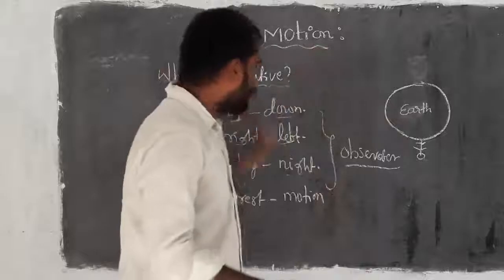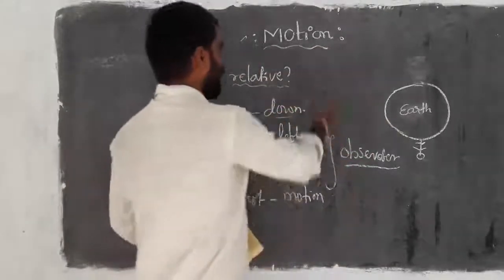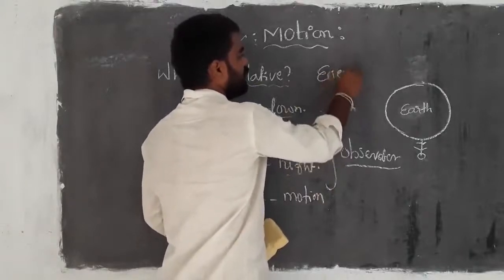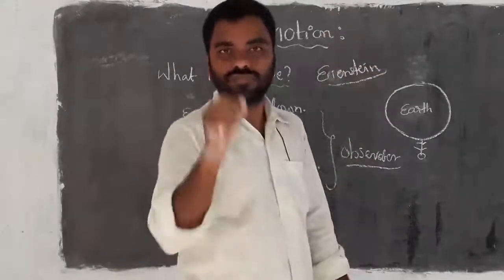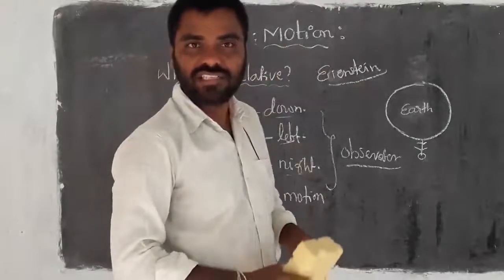So all these things were initially introduced by the scientist Einstein, right? He is the person who introduced relativity for the first time, right? Have you got clarity?